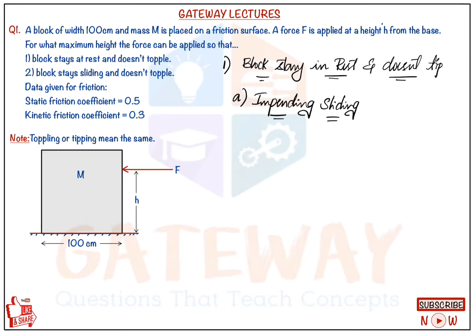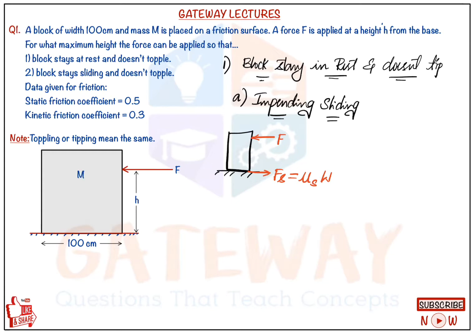So what is the condition for impending sliding? This is the block, this is the surface, and this is the force acting. It is still at rest, so whatever force is acting on the block will be equal to the static friction. The static friction value is nothing but mu s into W, where W is the weight of the body, mg.